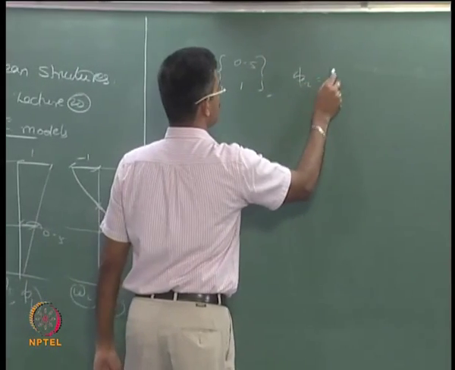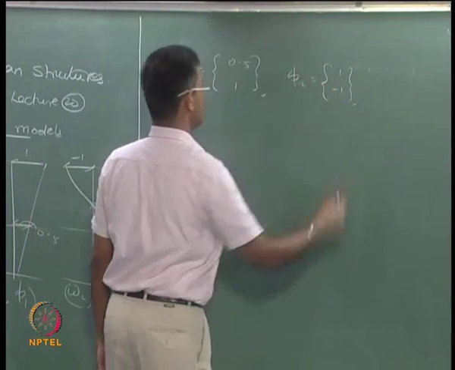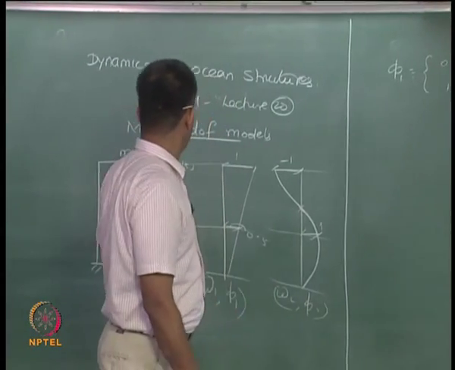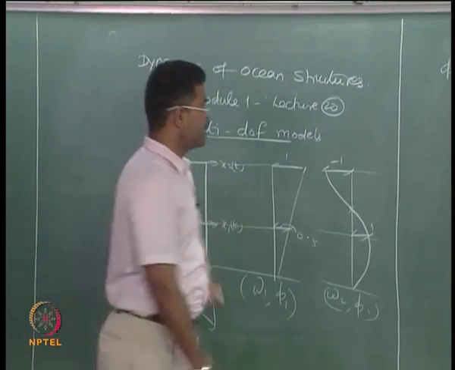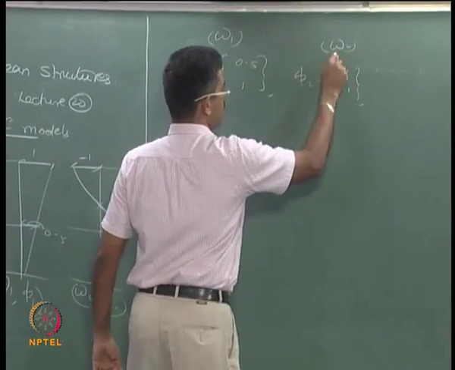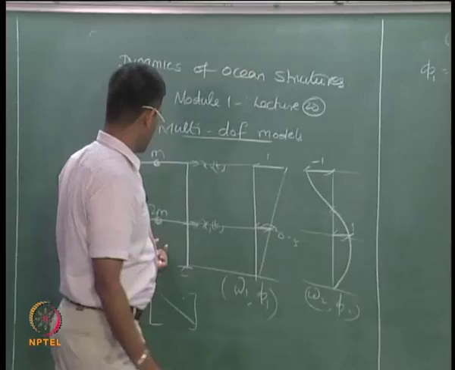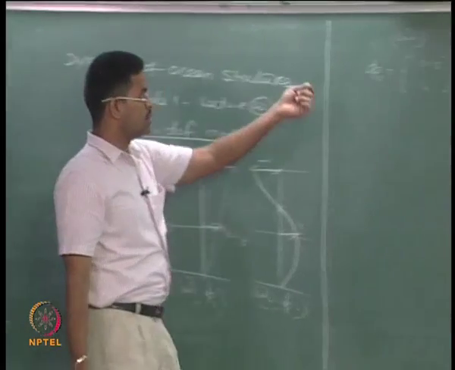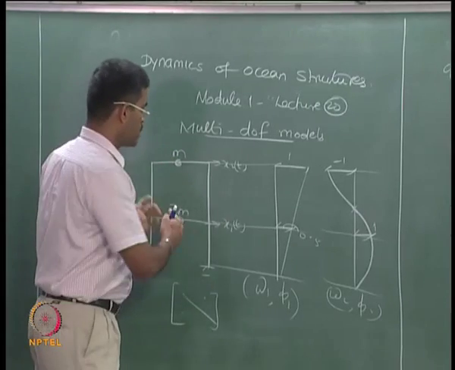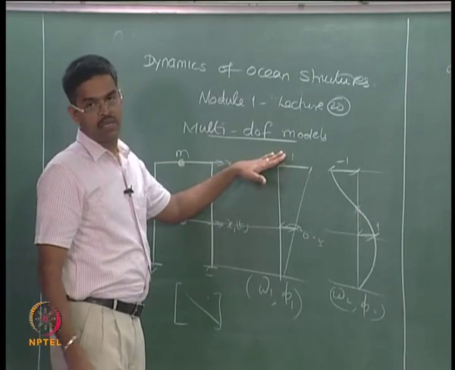Therefore, to qualify the modes, let us say phi 1 in my case is 0.5 and 1, and phi 2 in my case is 1 and minus 1, which are relative displacements of the mass points when they are vibrating at a specific frequency, namely omega 1 and omega 2. Physically, when the model is subjected to a vibration of omega 1 radians per second, the mass m1 and mass m2 will get relatively displaced in this manner.